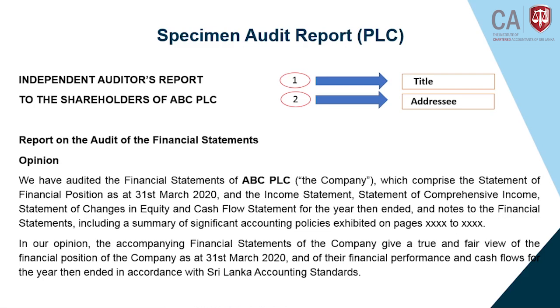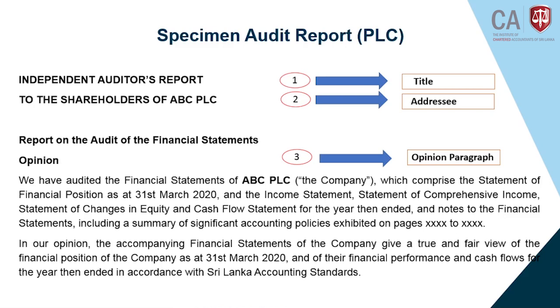Now the second element of the audit report: the first one is the title, the second one is the addressee, to whom we are going to address. The third one, you see, is the opinion paragraph. First of all, the auditor is giving his opinion. This is what is most critical in the audit report.